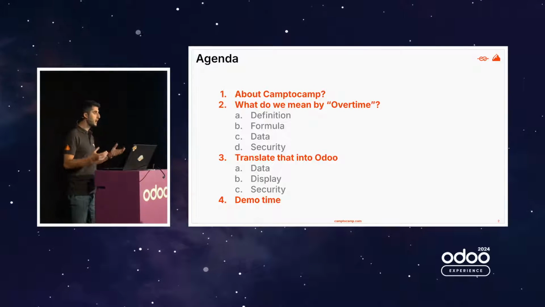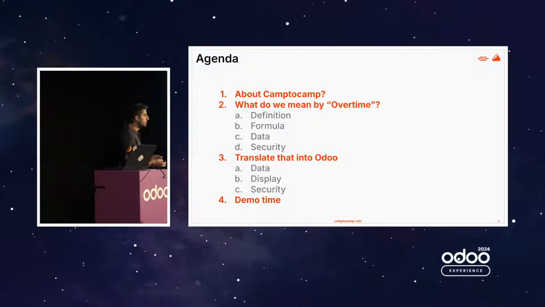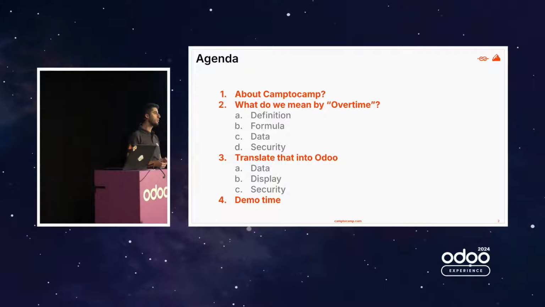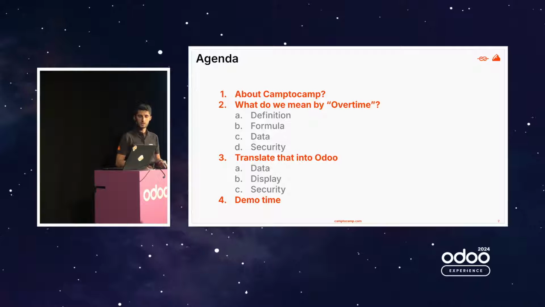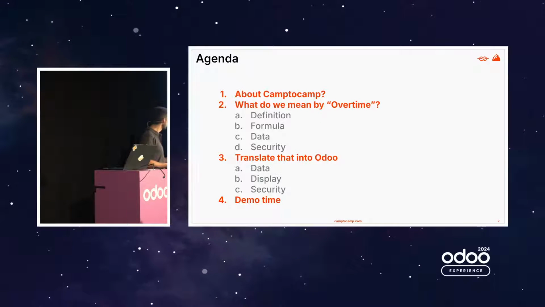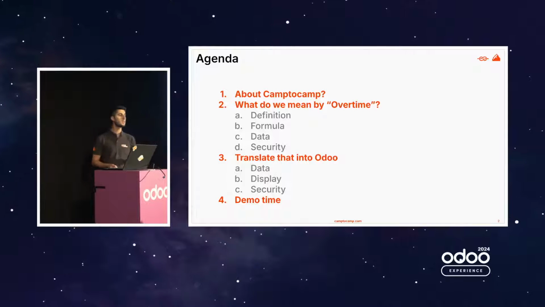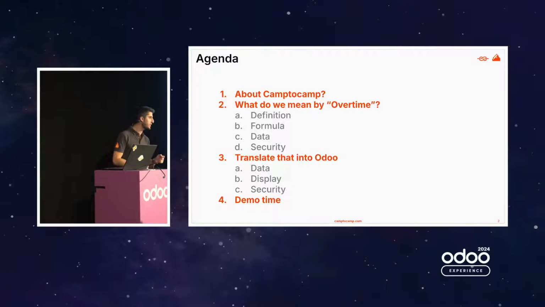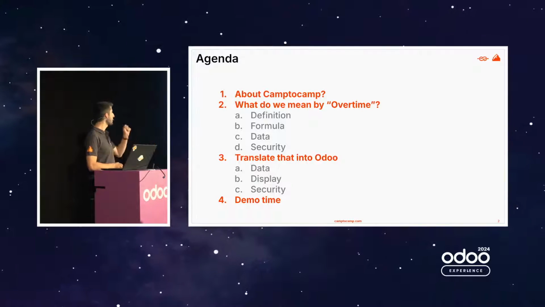We're going to see how we can use Odoo to display a dashboard regarding overtime analysis for our employees. And we're going to go into Odoo, into a database, to do that together. And you'll see that it doesn't take us 10 hours to do that, but we'll actually do it together in less than 10 minutes.